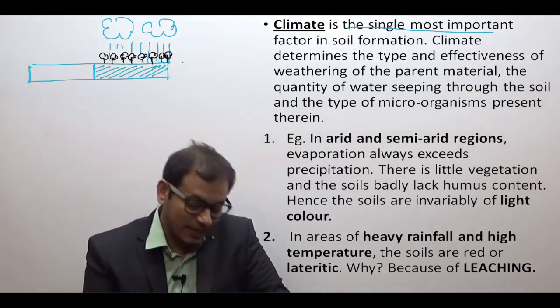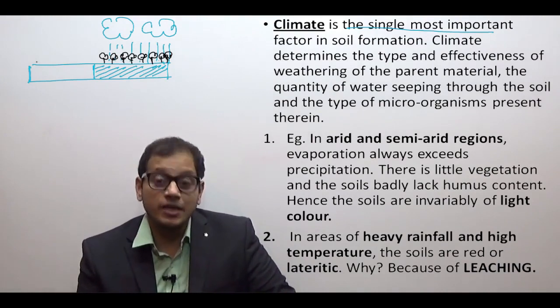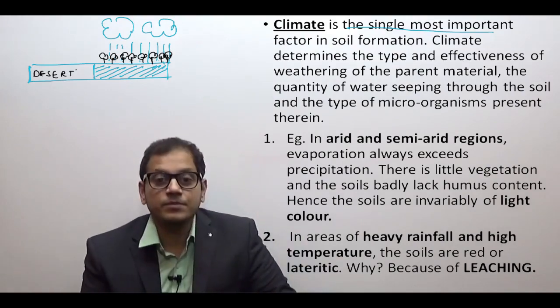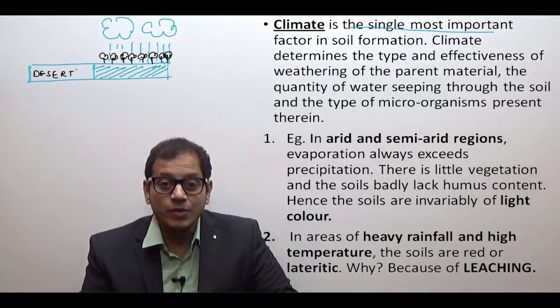On the other hand, this is a region which does not get rainfall, the desert region. It is a desert because nothing can grow here.